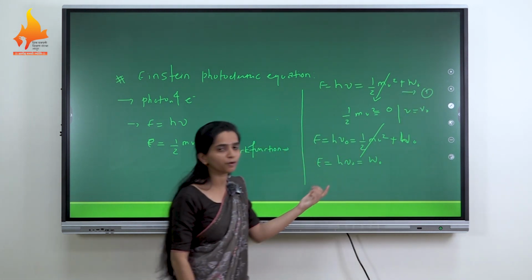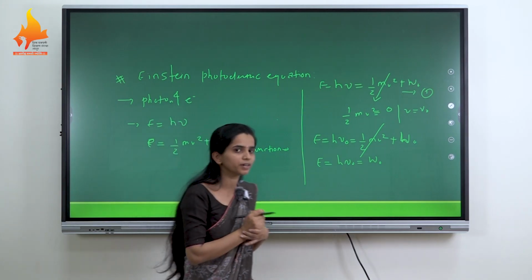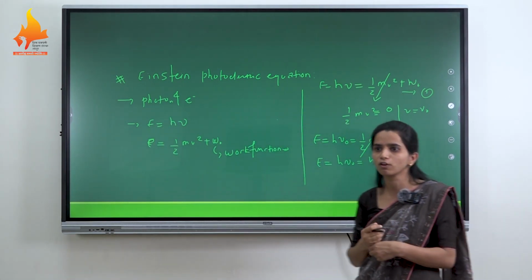So what is the value of W naught? That is the work function, the amount of energy required to eject the electron from the metal plate.